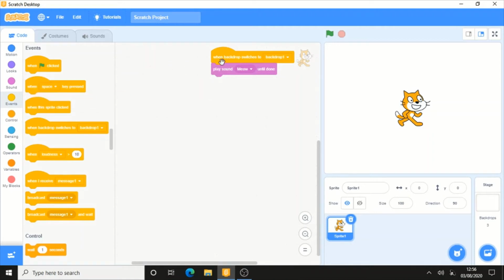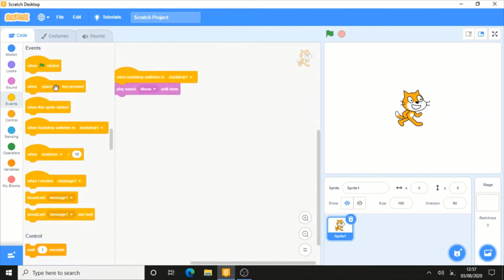Now let's look at the next block, which is when loudness is greater than 10. So what is loudness? Loudness is the sound around your microphone, and as I am speaking now, the loudness is greater than 10, and therefore the go button is also on. So you can make your sprites go crazy when the loudness is greater than 10.